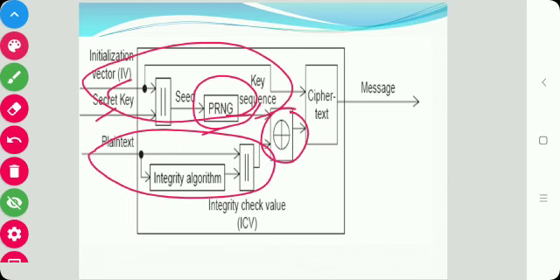The first input is the initialization vector and the secret key, which are given to the pseudo random number generator to produce a pseudo random number. It is XORed with the plain text and ICV, and after that it produces the ciphertext, which is given to the receiver. So this is the block diagram of WEP.